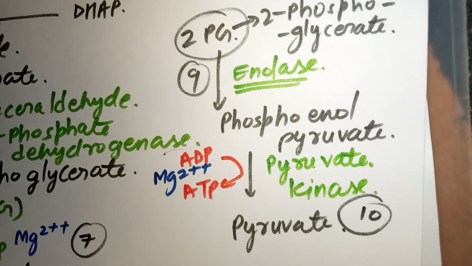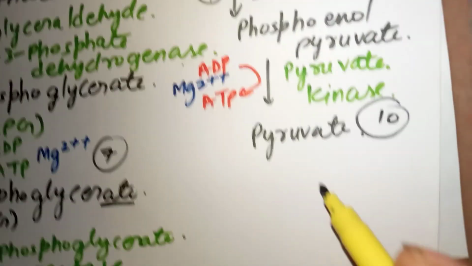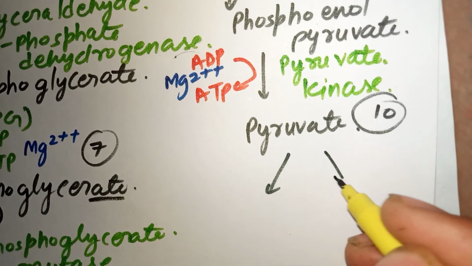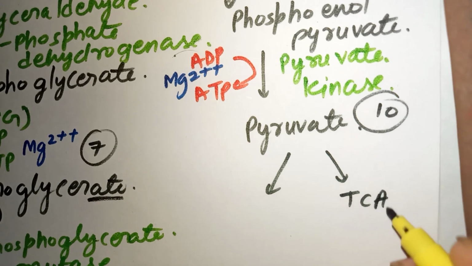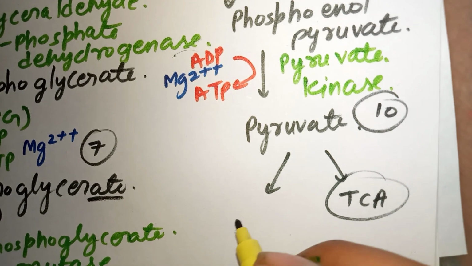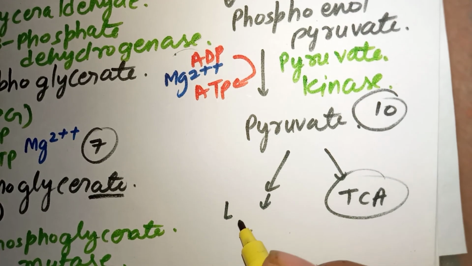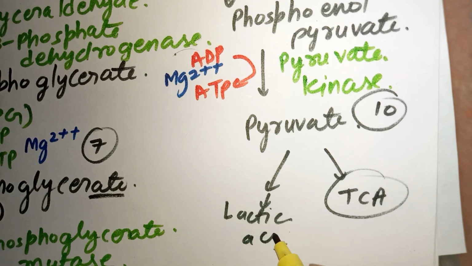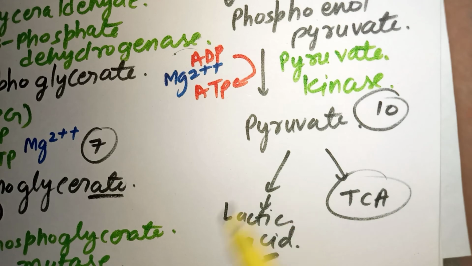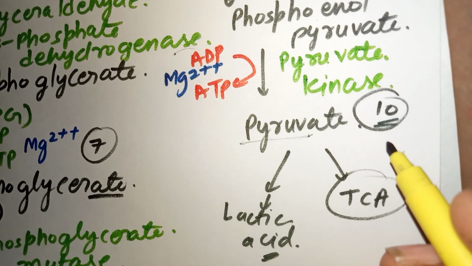Glycolysis is done up to here, and now it depends on the situation: is it anaerobic or aerobic? Then it goes to 2 pathways. It can go to the TCA, the tricarboxylic acid cycle, if it is aerobic, or with the help of lactate dehydrogenase it is converted into lactic acid in anaerobic conditions. I told you earlier in the previous video. So this is glycolysis, and it consists of 10 steps. Now it's done.